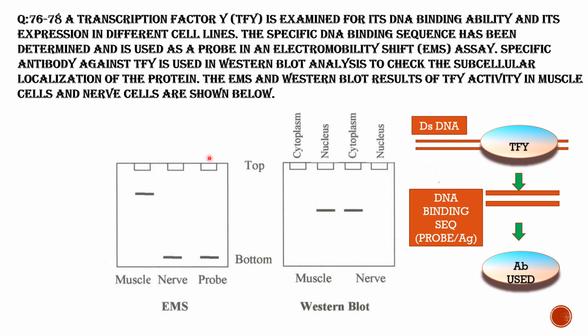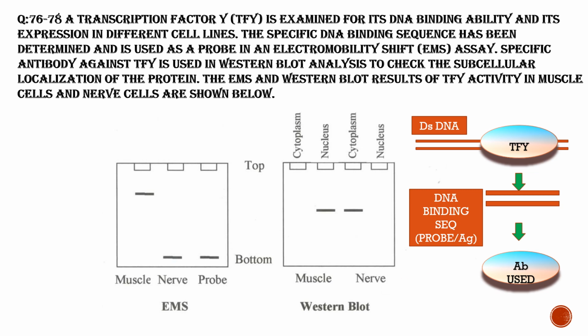Okay, this is EMS, and here you can see the Western blot. In the Western blot, the subcellular localization of the protein is determined. So whether the transcription factor Y in muscle and nerve cells is present in the cytoplasm or nucleus is determined using Western blot analysis. As you can see here, both the muscle and nerve cells have TFY but at different locations. It is present in the nucleus in muscle cells, and in the cytoplasm in nerve cells.